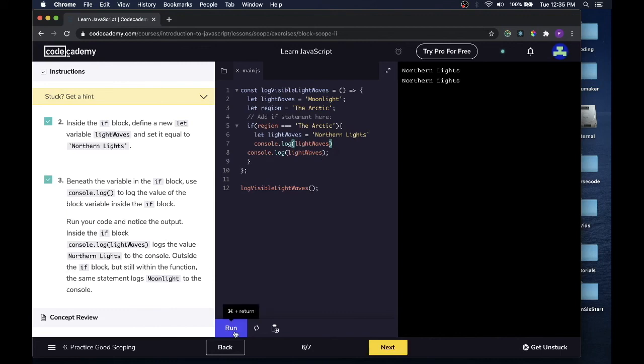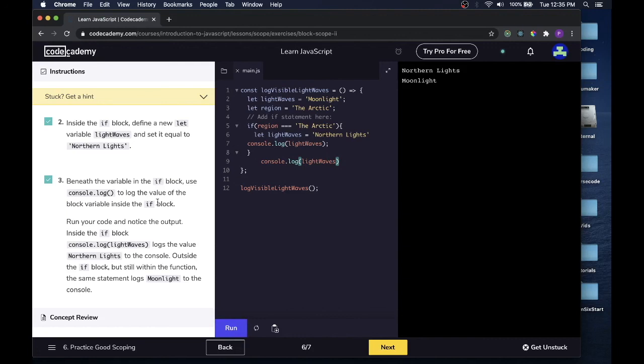Run your code and notice the output. Inside the if block, console.log light waves logs the value northern lights. Outside, it wants it outside. Let's move you outside. I was going to say, both were doing the same thing. Run that. There you go. Northern lights, and outside it's moonlight.